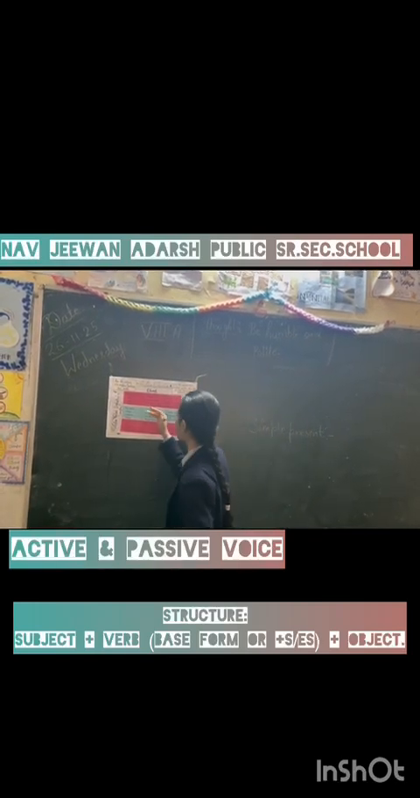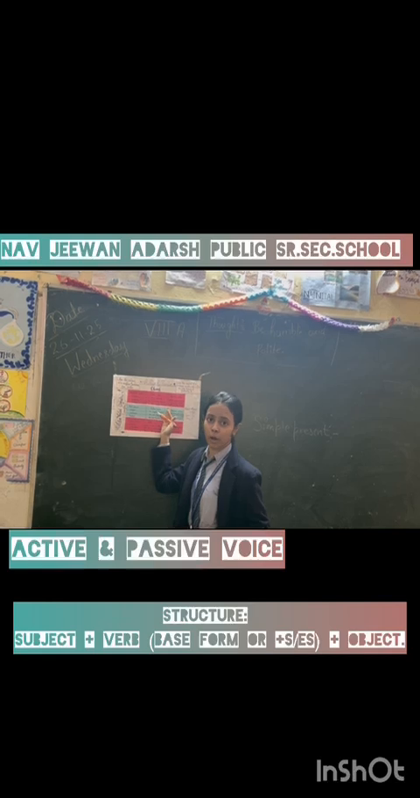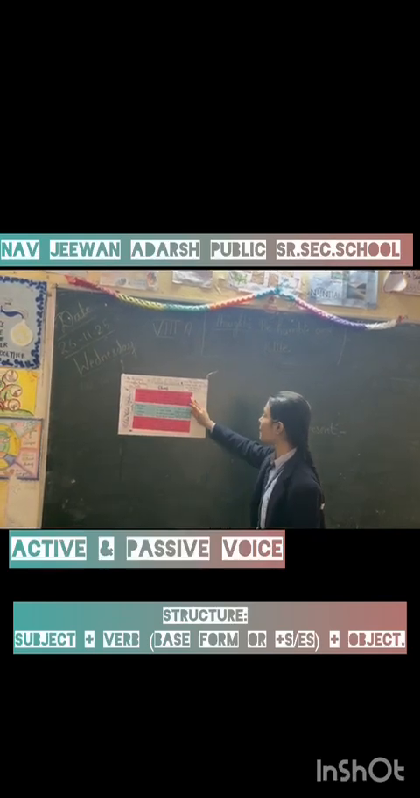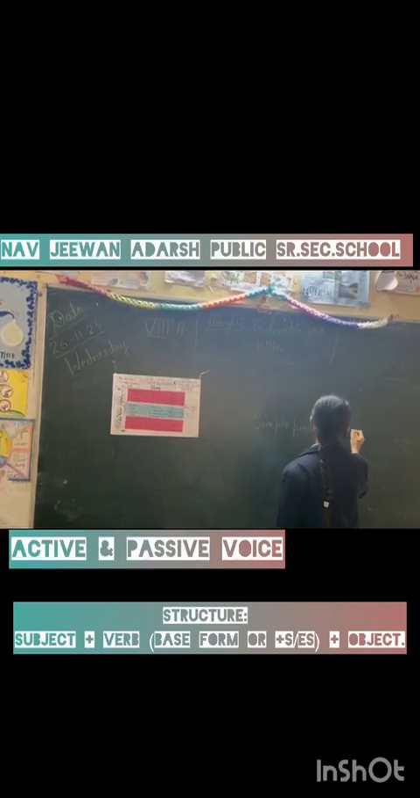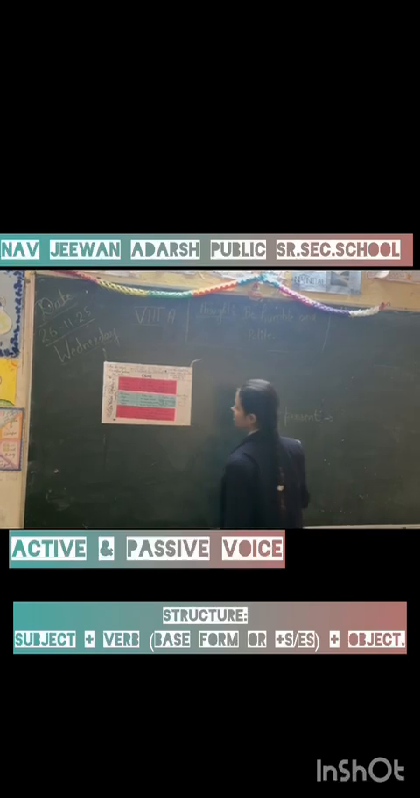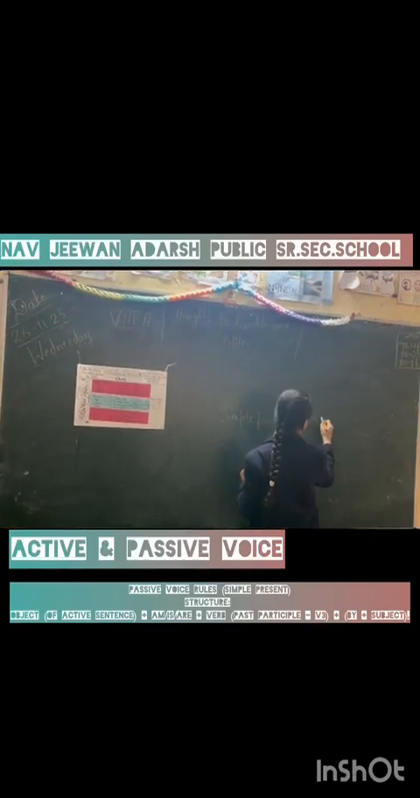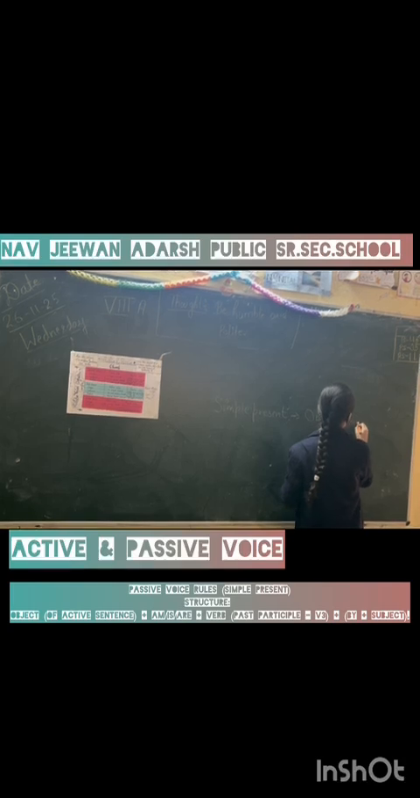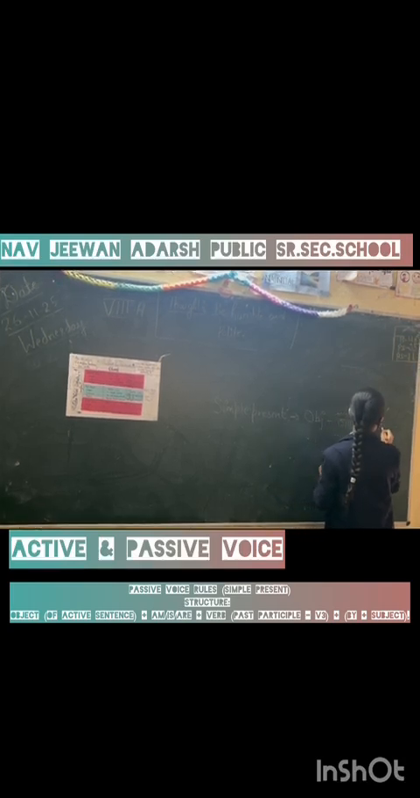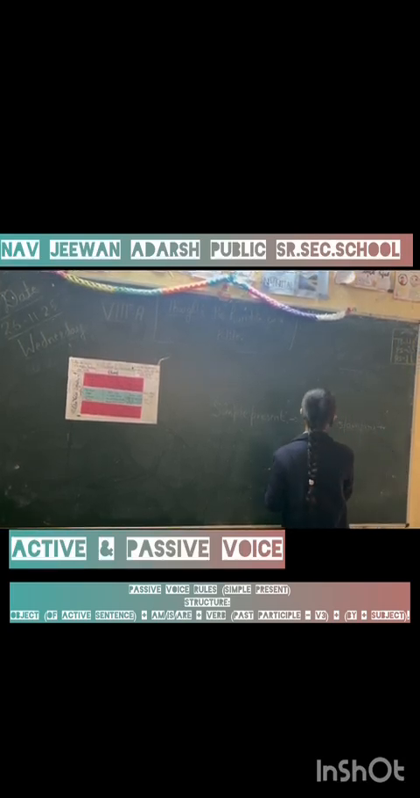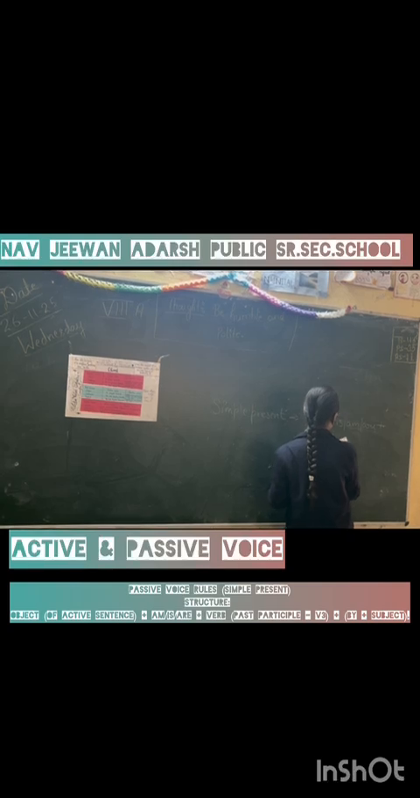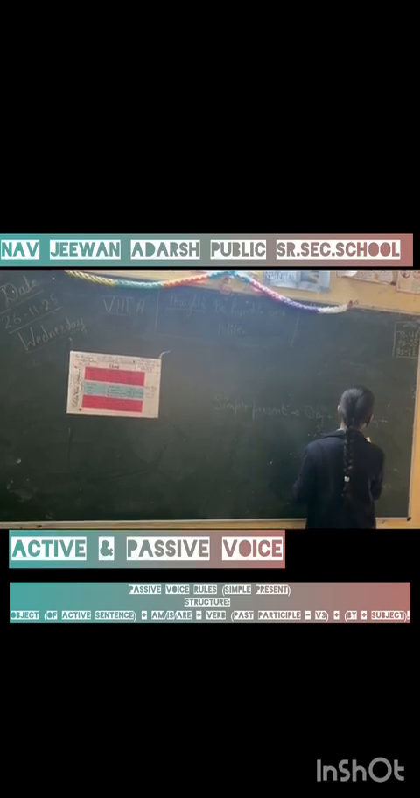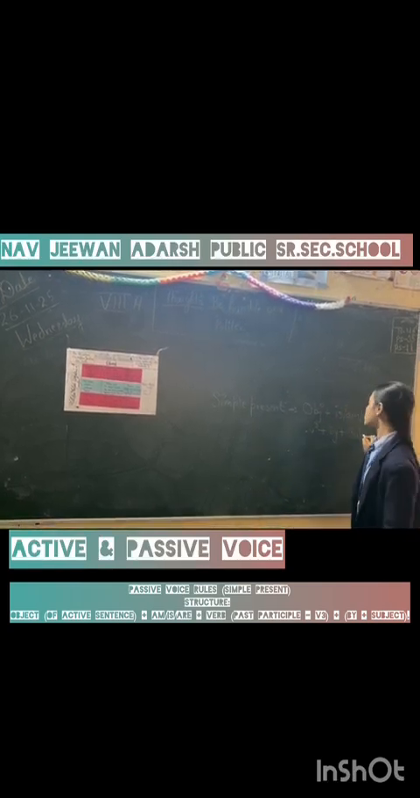You can see that there is an example, he plays football. So we will change it into the passive voice. The formula of this is object plus is, am, are plus verb's third form plus by plus subject. So this is the formula.